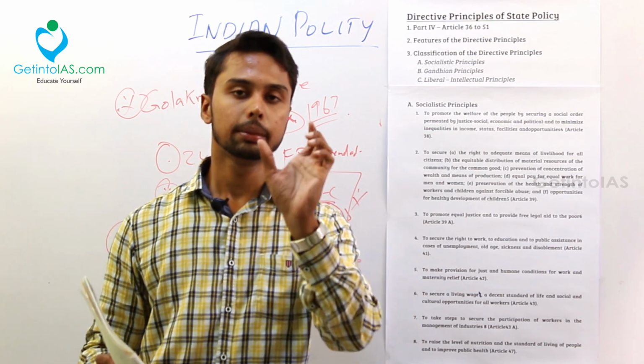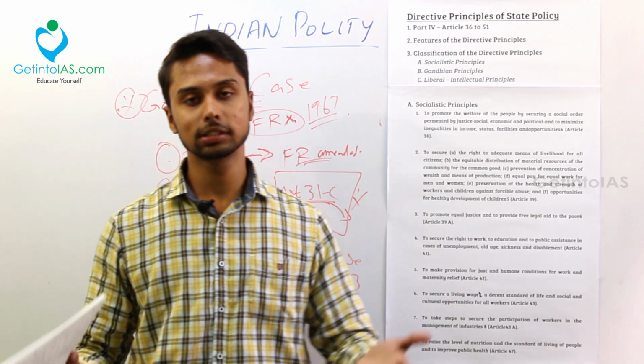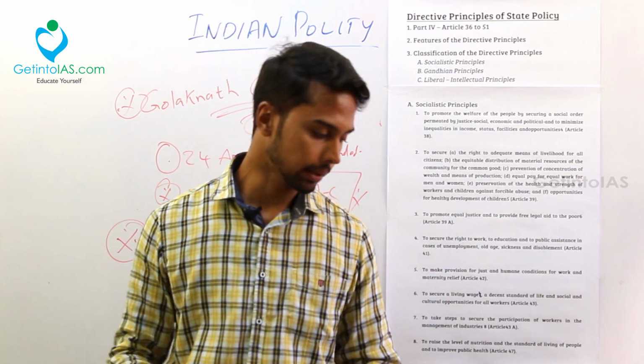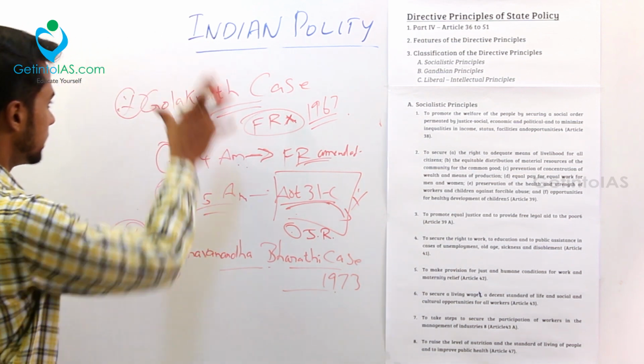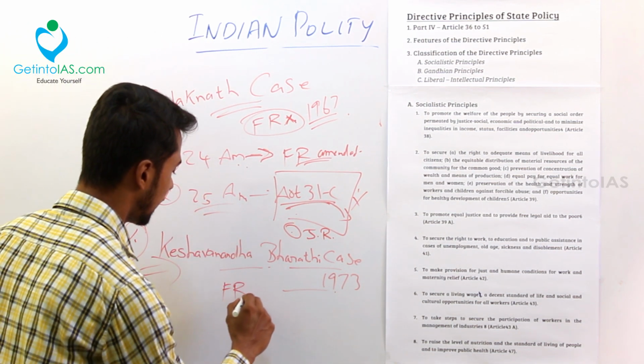That is something called the basic structure of the Constitution. But the Supreme Court did not define what that basic structure of the Constitution is. Till now that is a debated topic in India. So that is with these cases, the Golaknath case and the Kesavananda Bharati case. So now what happened? Fundamental rights can be amended.